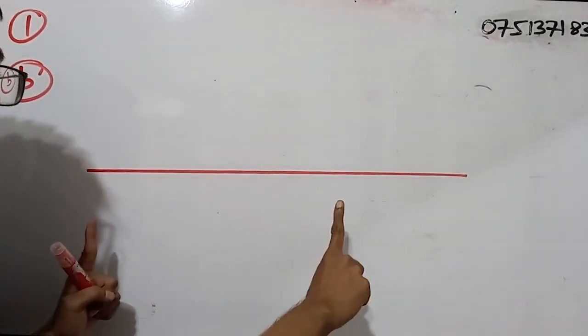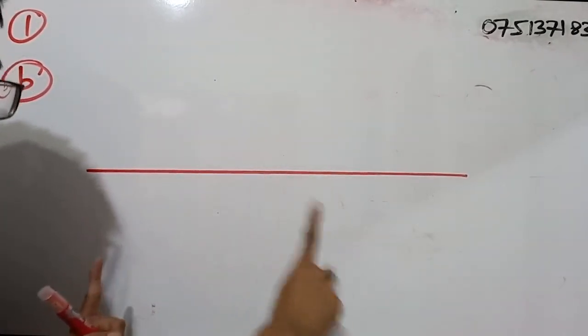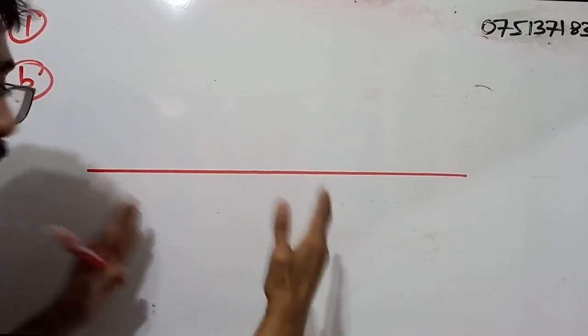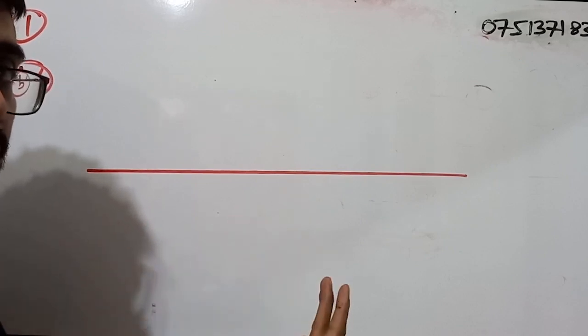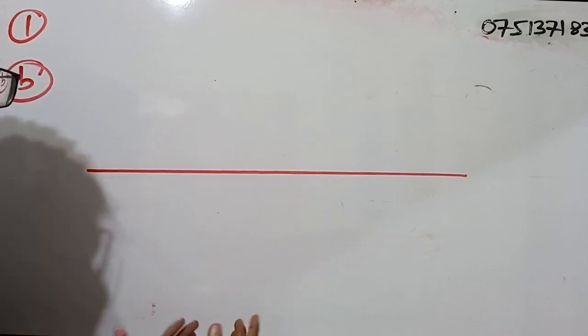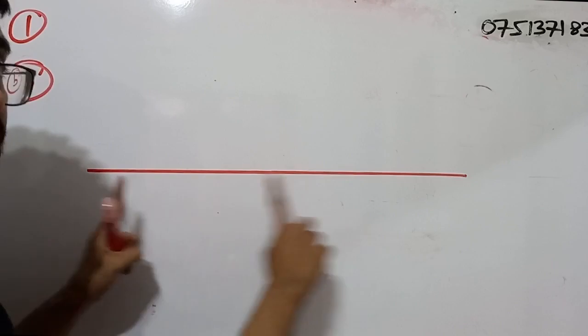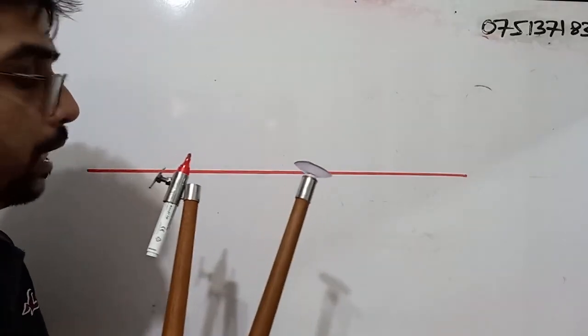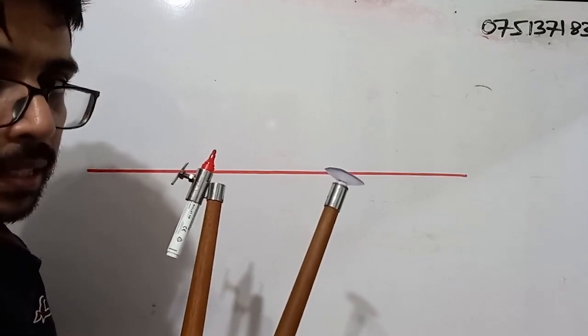The length of PQ is 6 centimeters. Just as before, I am going to mark PQ, but instead of centimeters, I am going to use inches. So PQ will be 6 inches. I have taken the correct measurement for 6 inches.